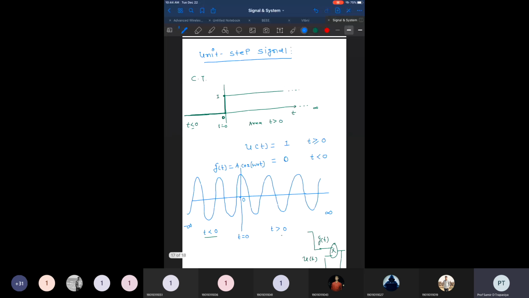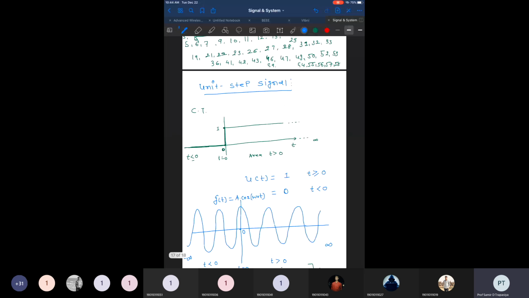Now, if you observe this signal and I take the differentiation of this signal, what you observe at t equal to 0 is that the signal makes a transition from 0 to 1. Suddenly it obtains the value from 0 to 1 at this point, but after that it remains at this value throughout the times.